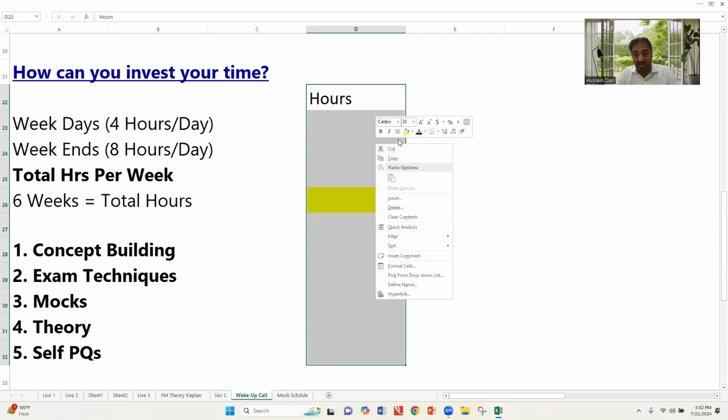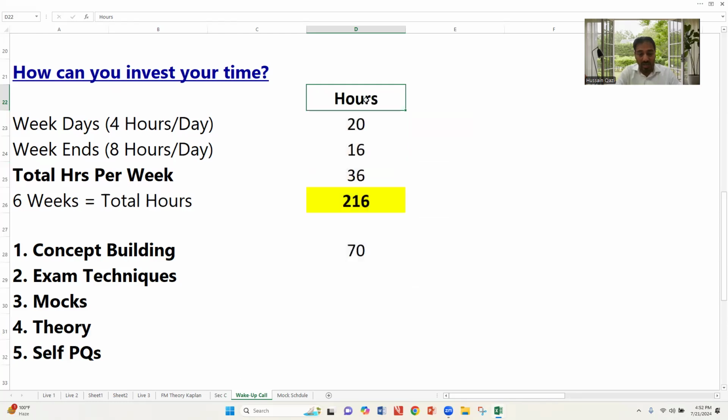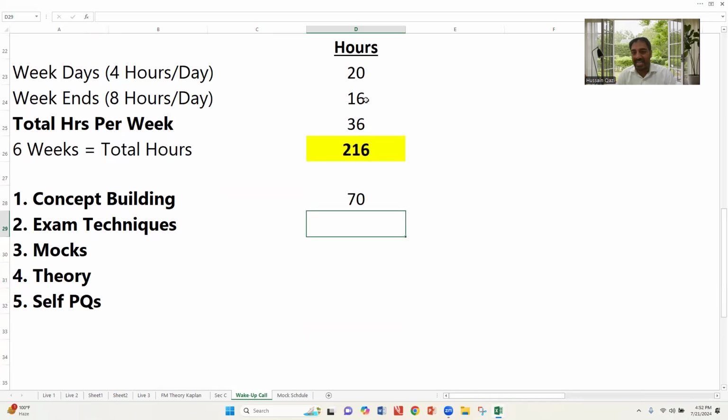Even if you start from scratch today, although you have covered a lot, spend time on exam techniques, drafting practice and time management. For example, invest 20 hours, mock 10 hours, theory 50 hours for drafting practice and reading notes, and self practice with more questions, 50 hours.